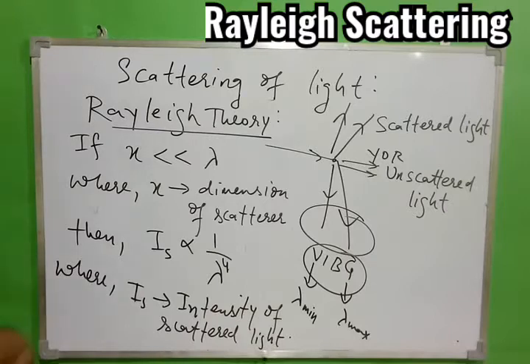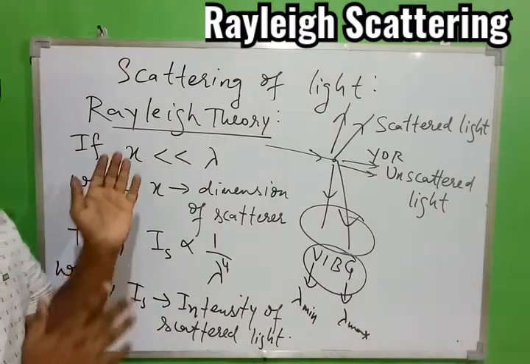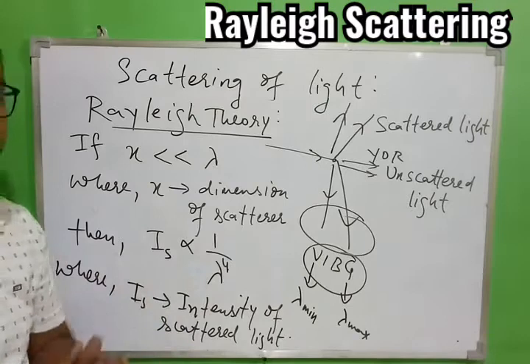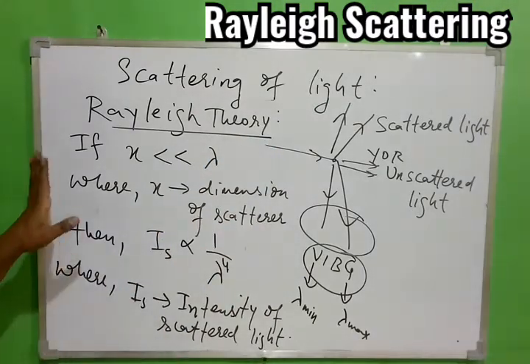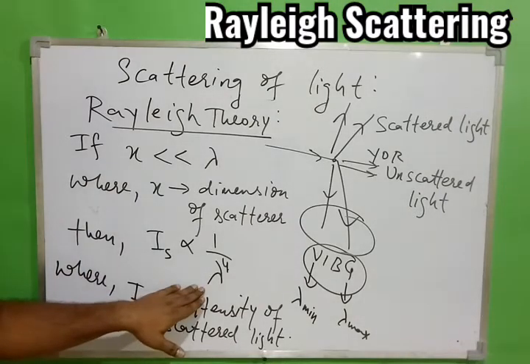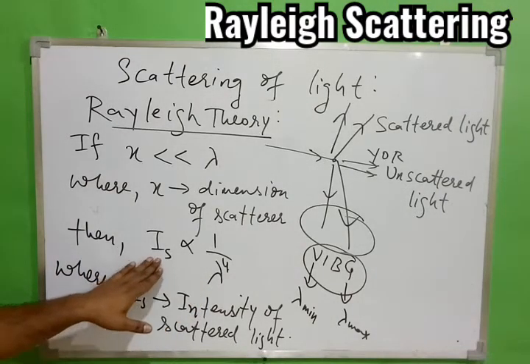So let's summarize this concept again. That is, if white light hits the particle, then different colors will be scattered. Out of the different scattered colors of light, the one which has minimum wavelength will have maximum intensity. So just take an example.